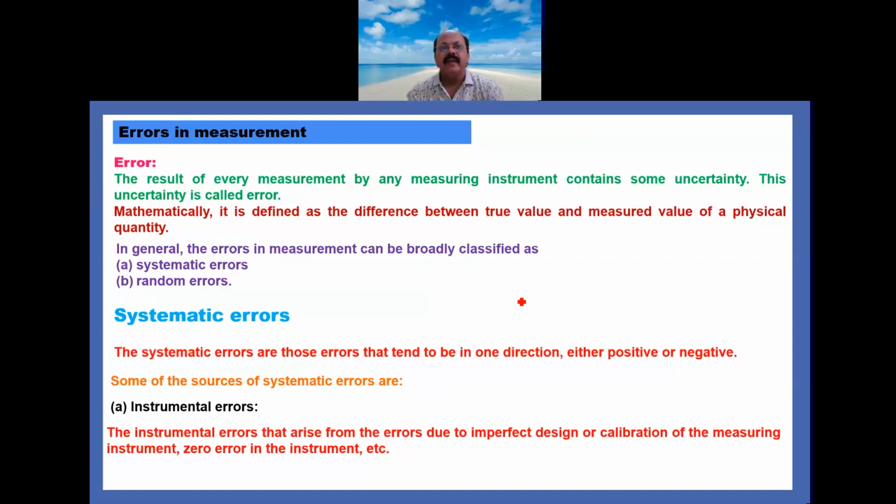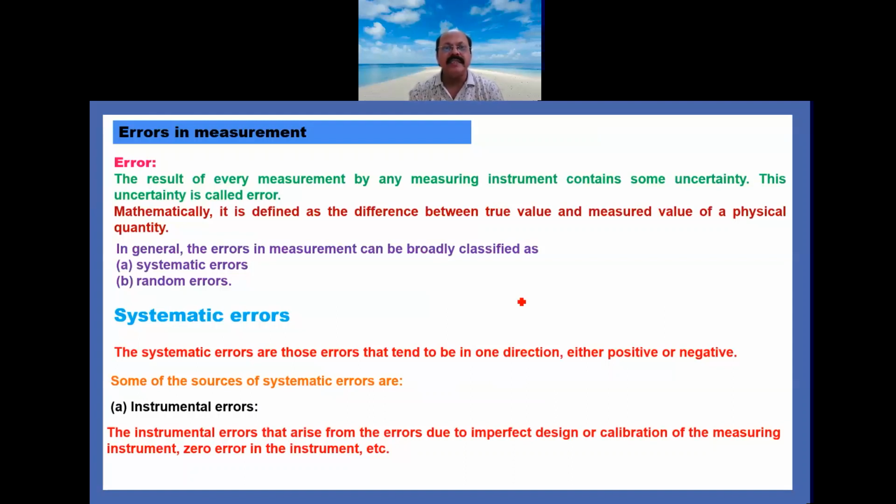When we perform the measurement by these instruments, first we have to see whether the zero of both scales coincide: main scale and vernier scale, or in case of screw gauge, main scale, that is linear scale, and circular scale. If they are coinciding, then there is no error. If the zeros are to the left or right side with respect to the one scale, then the error can be positive or negative. That is called zero error. That's why we say that the systematic error tends to be in one direction, either positive or negative.